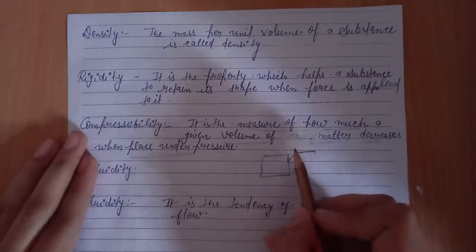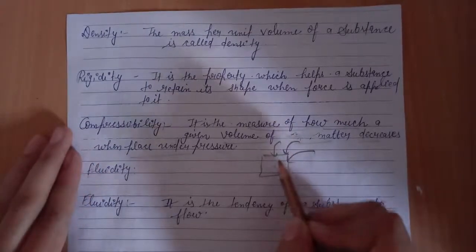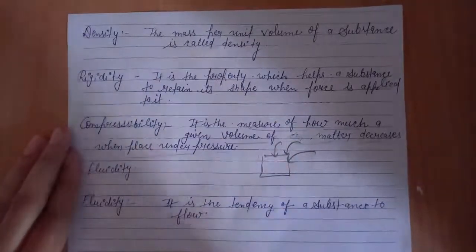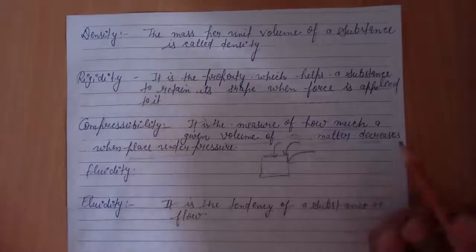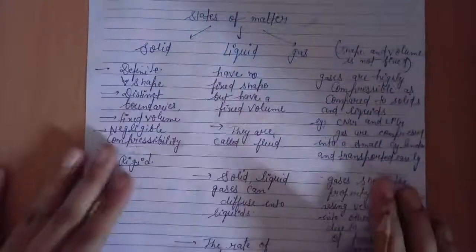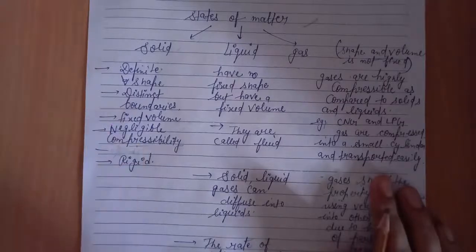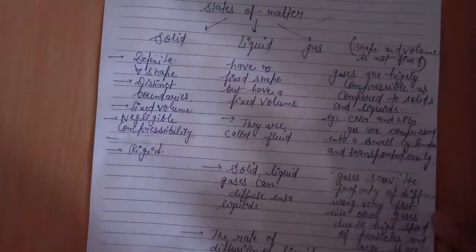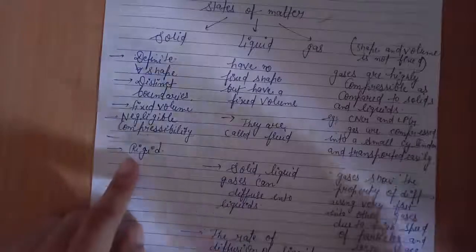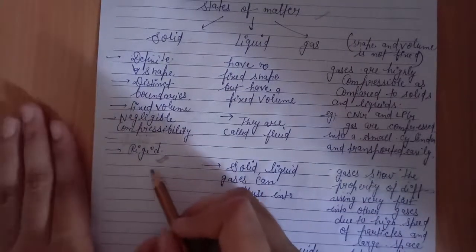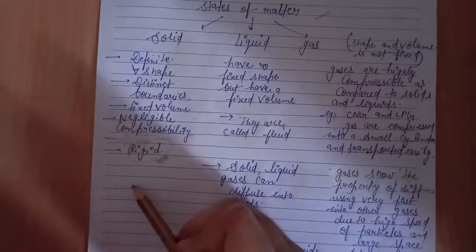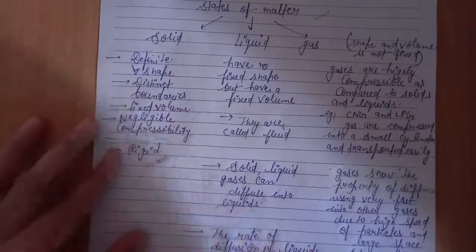If we put pressure on solids, their volume cannot be changed because they have negligible compressibility. They cannot change their shape even when pressure is exerted on them. They are rigid; after applying much pressure they can break, but their shape cannot change. That is what we call rigid.